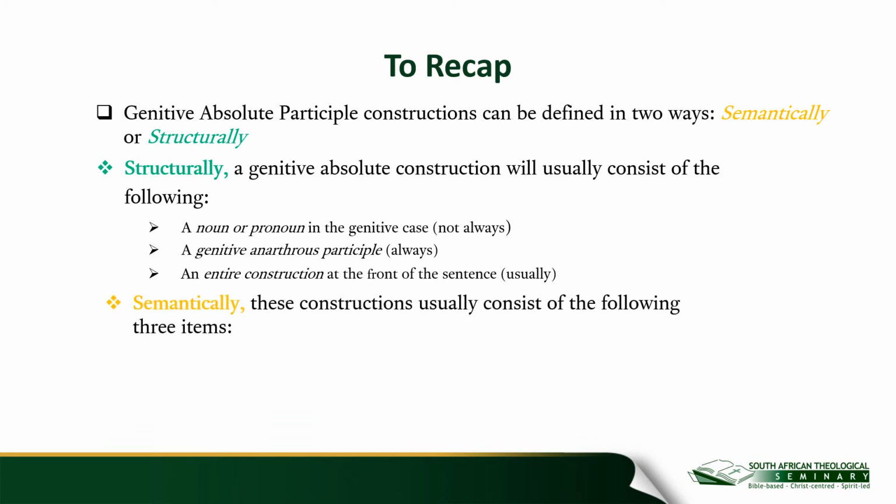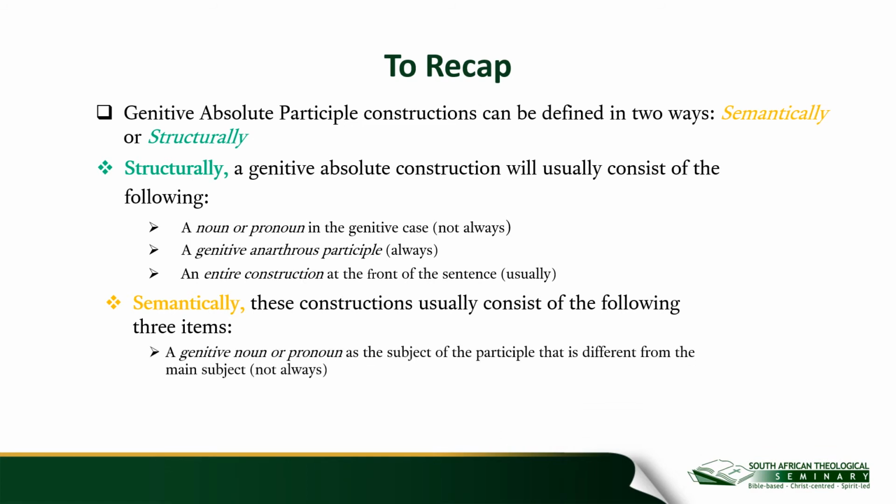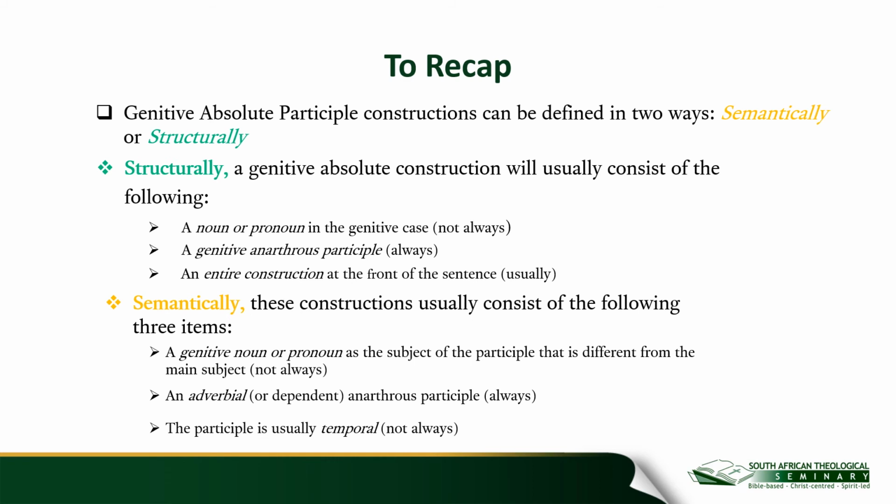And then semantically, these constructions will usually also consist of the following three things. Firstly, a genitive noun or pronoun, which will be the subject of the participle, and that subject will be different from the main subject. That's not always the case though. And then secondly, the aorist participle that we spoke about structurally will always be adverbial, and that participle will also usually be temporal. Not always though.